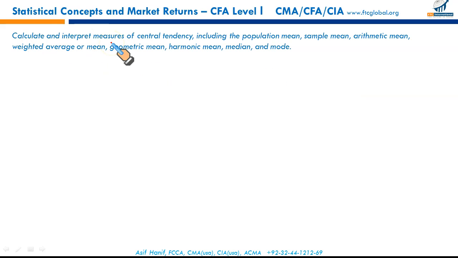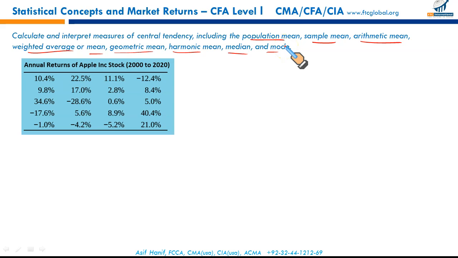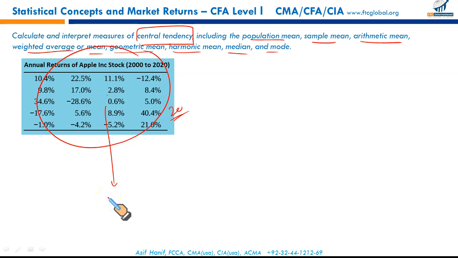Next, learning outcome statement. Calculate and interpret the measures of central tendency, including the population mean, sample mean, arithmetic mean, weighted average mean, geometric mean, harmonic mean, this and that. Let's take this table for an example. This is the return for the last 20 years, 20 elements. First of all, what is the measure of central tendency? The measure of central tendency represents the center point of the data. This whole data will have a certain center point or a typical value of the data. That's called the center of tendency, the measure of central tendency, how data is centered around a certain point.